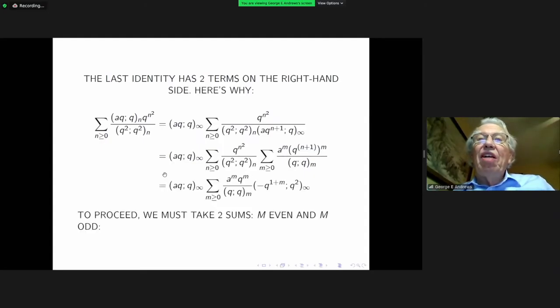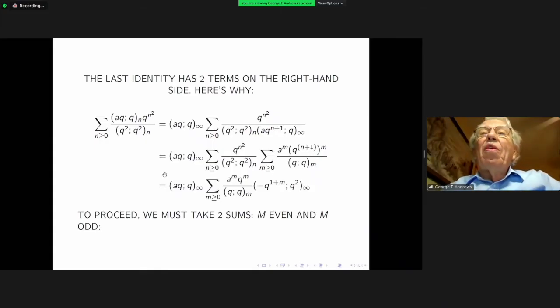And we proceed from there to interchange the order of summation. The series on n is now a further instance of the q-binomial series. However, it's a limiting case so that you actually get this quadratic exponent in the numerator.